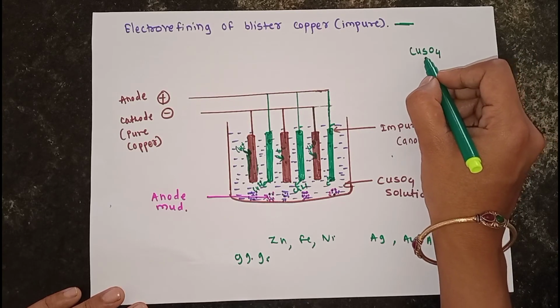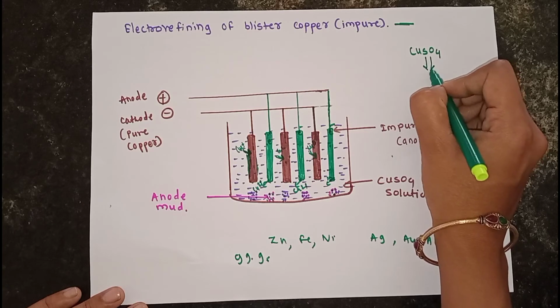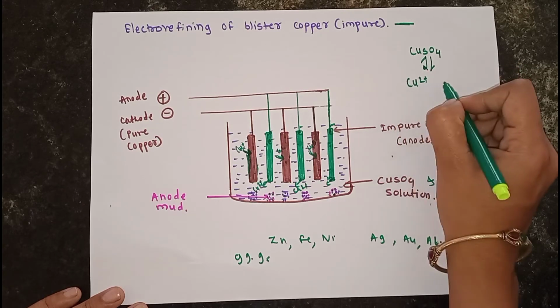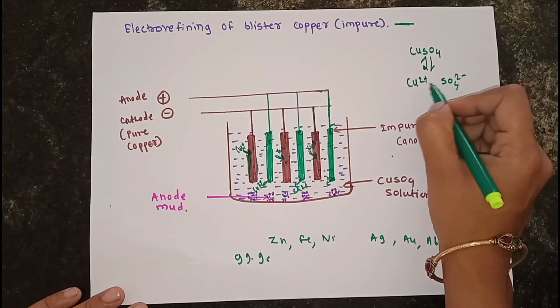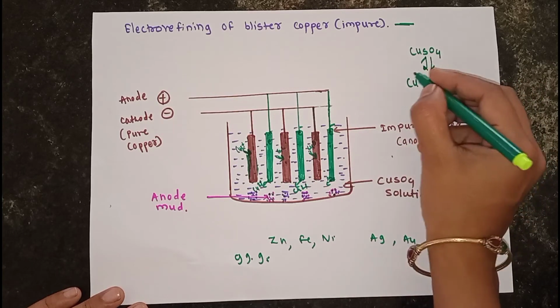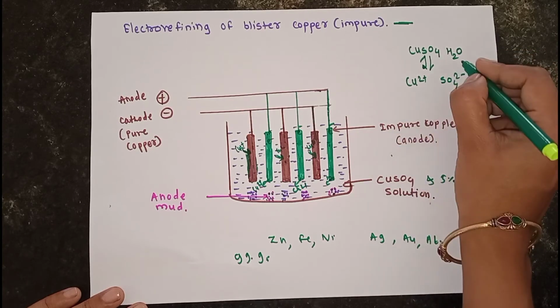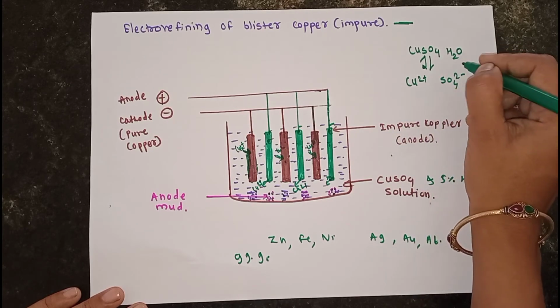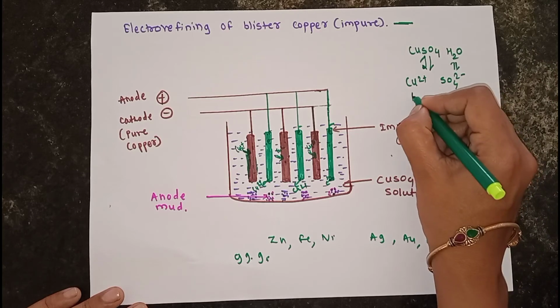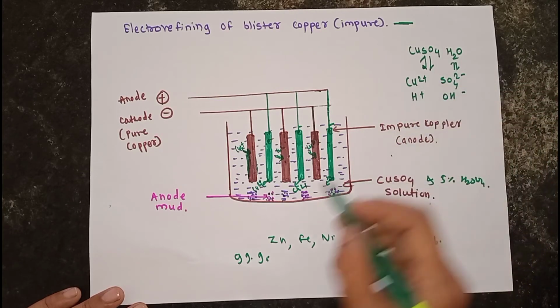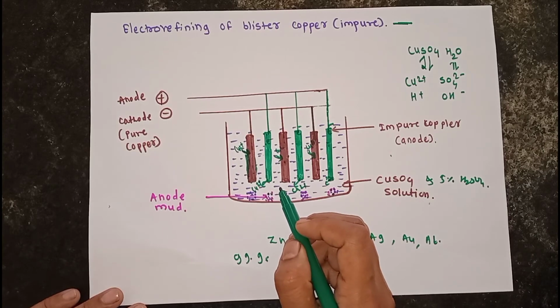Okay, so in these reactions, the electrolyte solution contains CuSO4, copper sulfate. When electrolysis is carried out, the copper sulfate dissociates and forms Cu2+ ions and SO4 2- ions in the solution, and there is also a presence of H2O, which also dissociates to produce H+ and OH- ions. These ions will be present in the electrolyte solution.